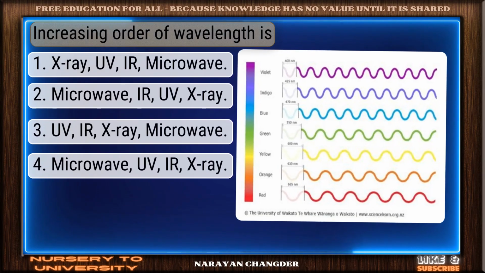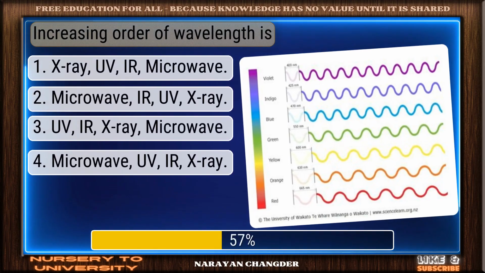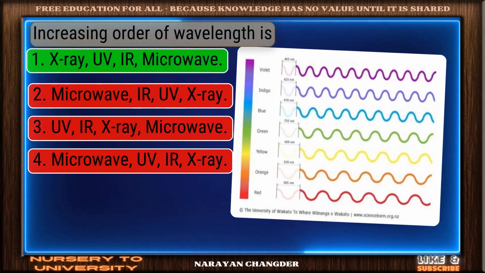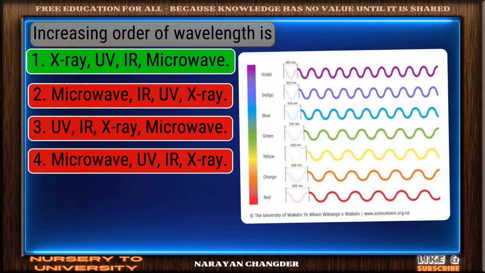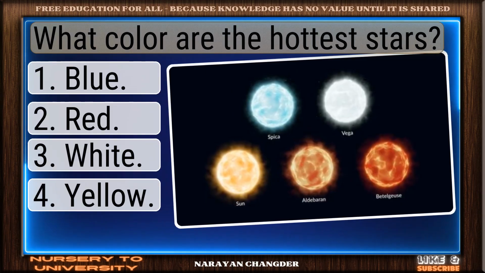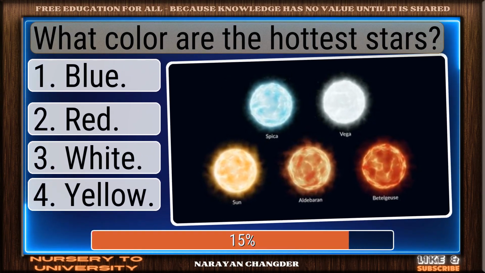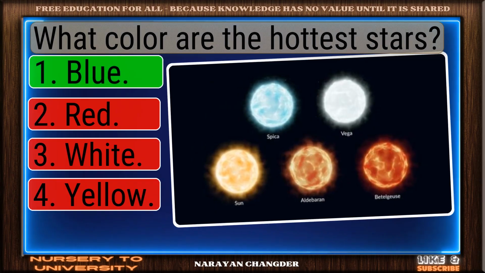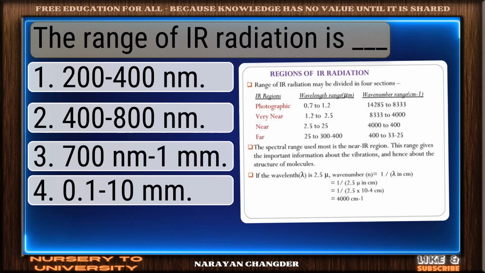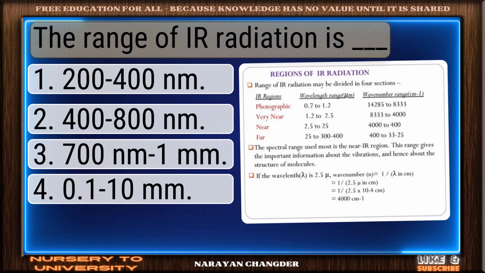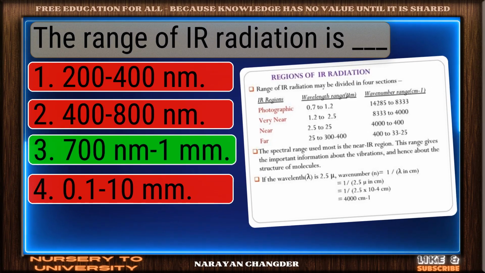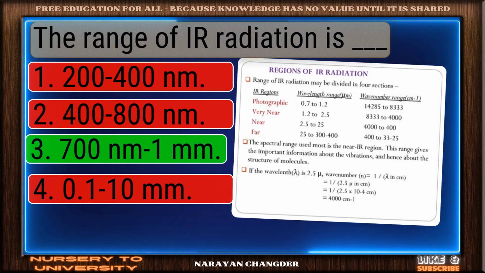Increasing order of wavelength is? Good job. Your answer X-ray, UV, IR, microwave works well here. What color are the hottest stars? Sharp thinking. Blue is the right choice. The range of irradiation is dash. Right again. 700 nm is a valid answer.